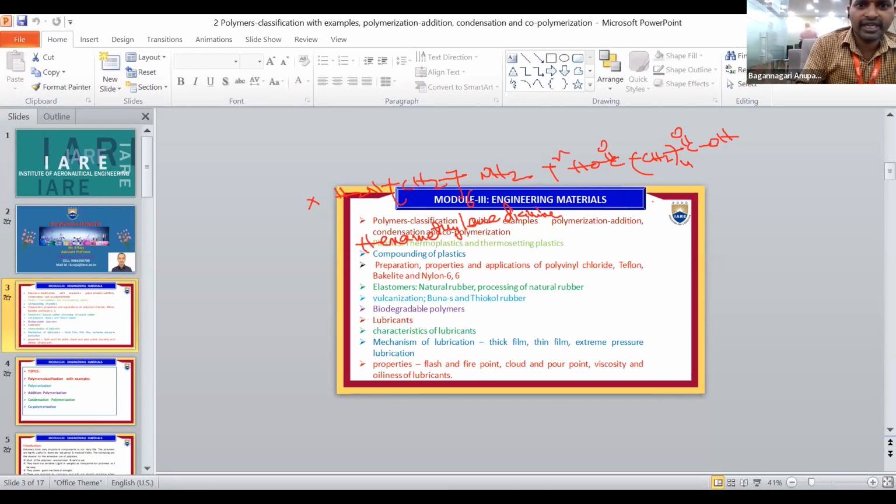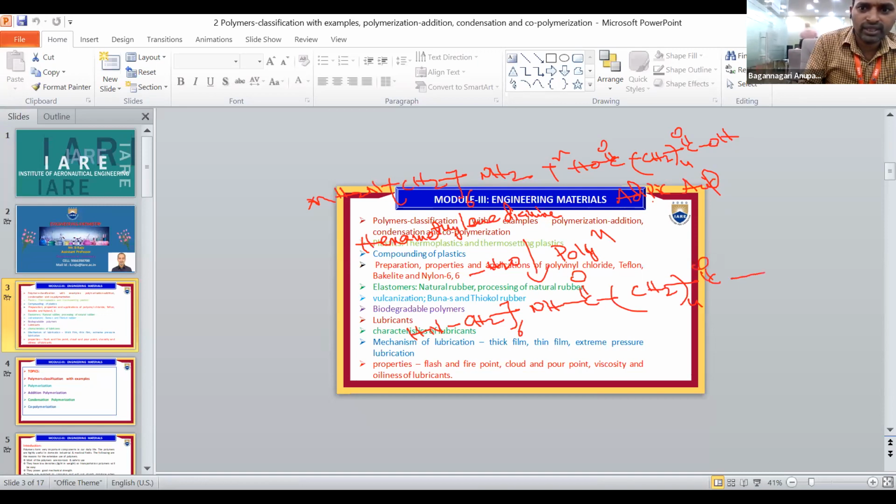So n number of hexamethylene diamine and adipic acid undergo polymerization, with removal of water molecules, to form HN, CH2 taken 6 times, NH, C double bond O, CH2 taken 4 times, and C double bond O, taken n times. So this is the preparation of nylon 66.